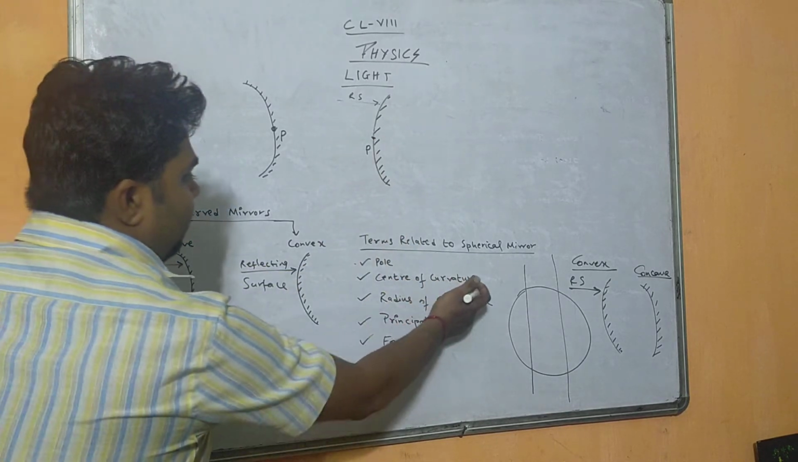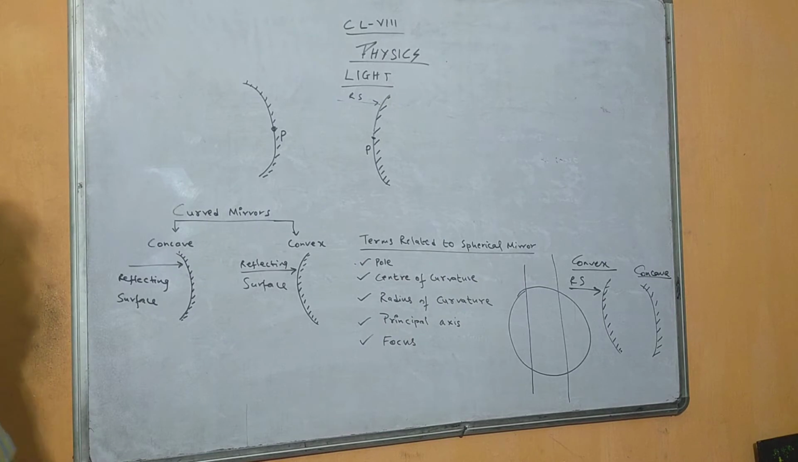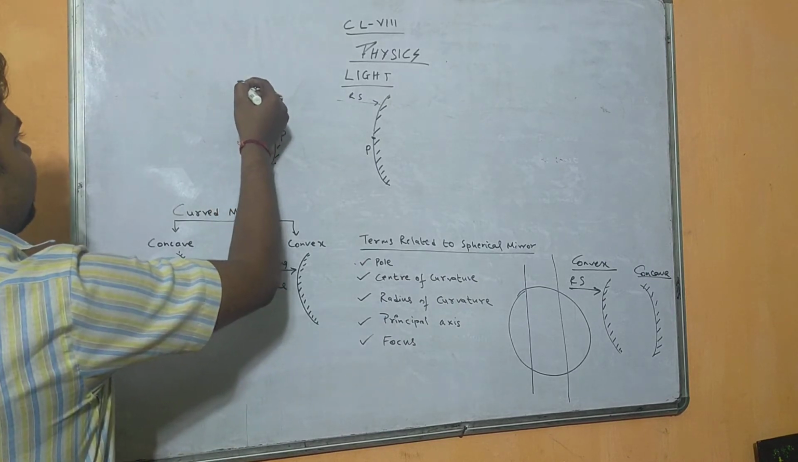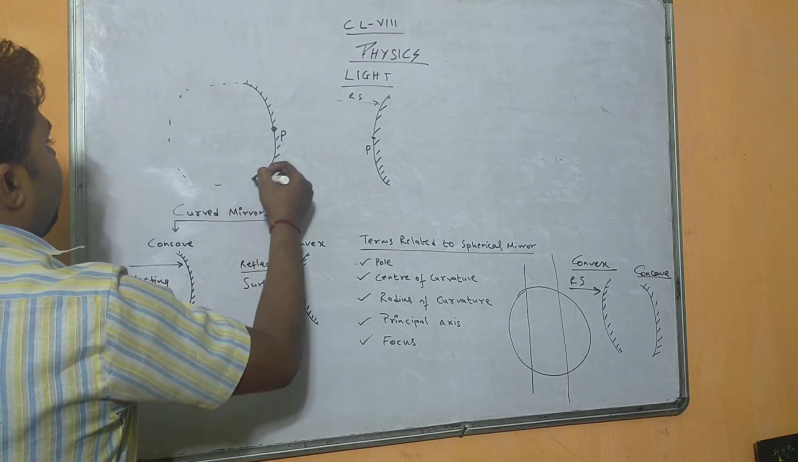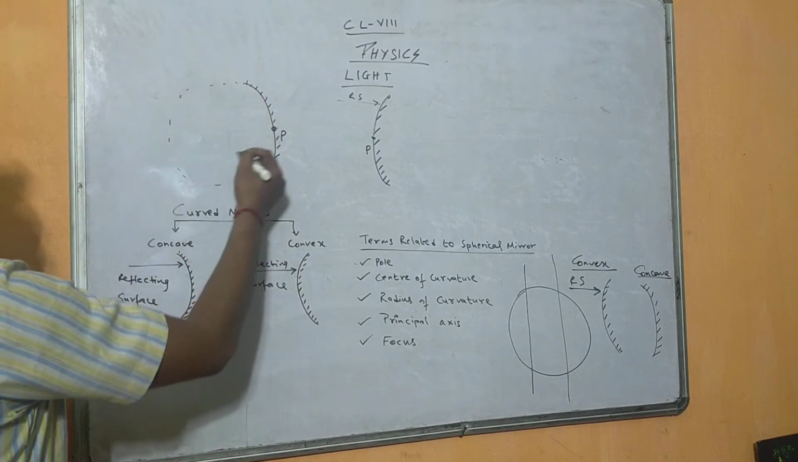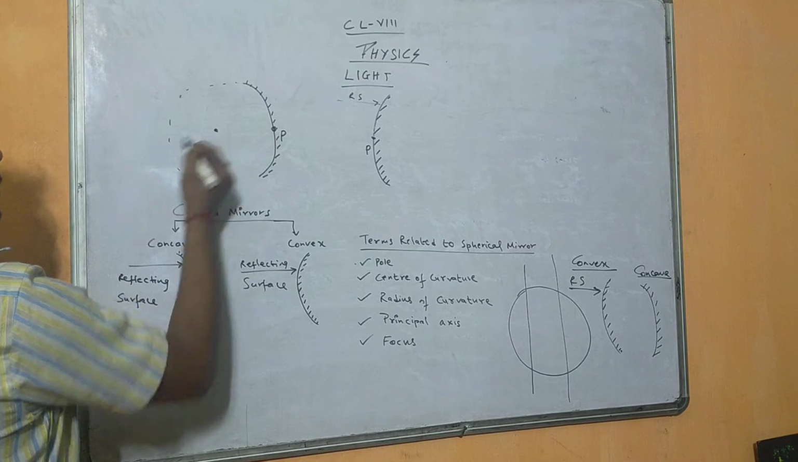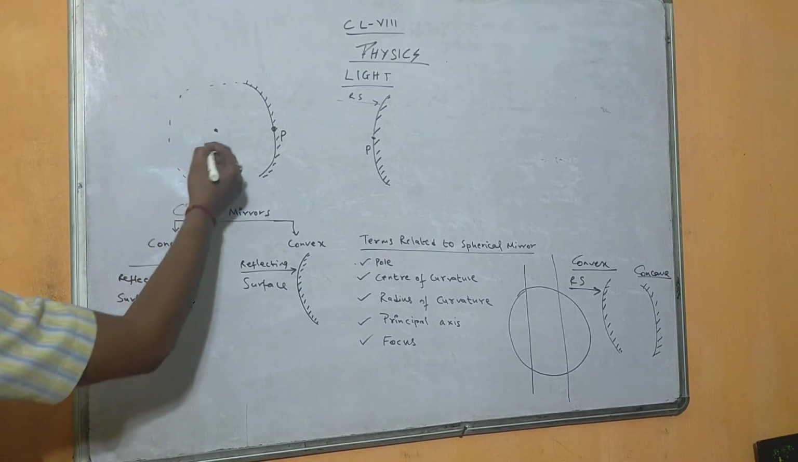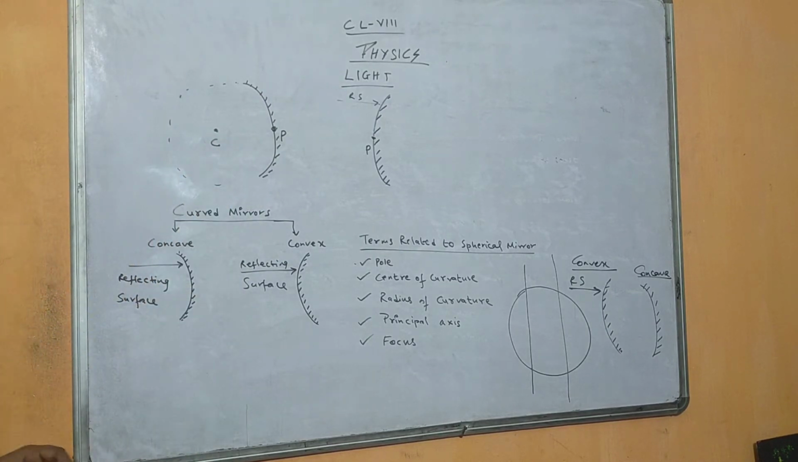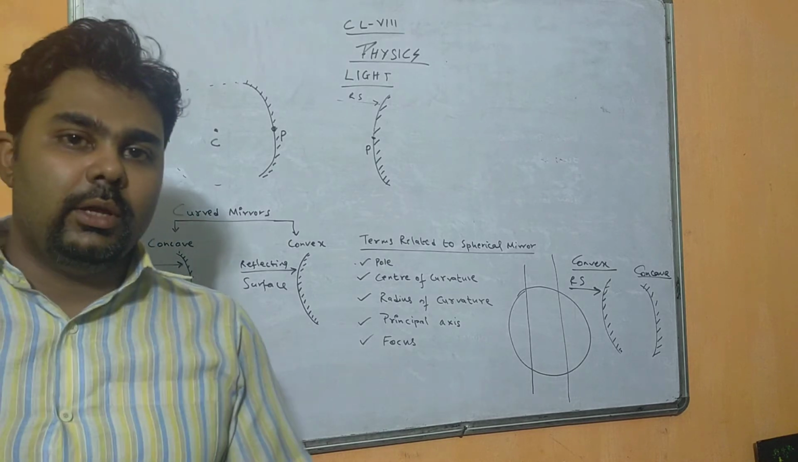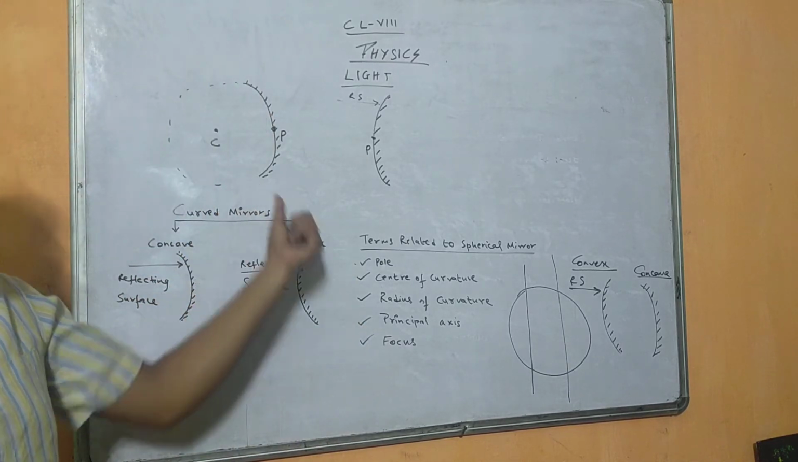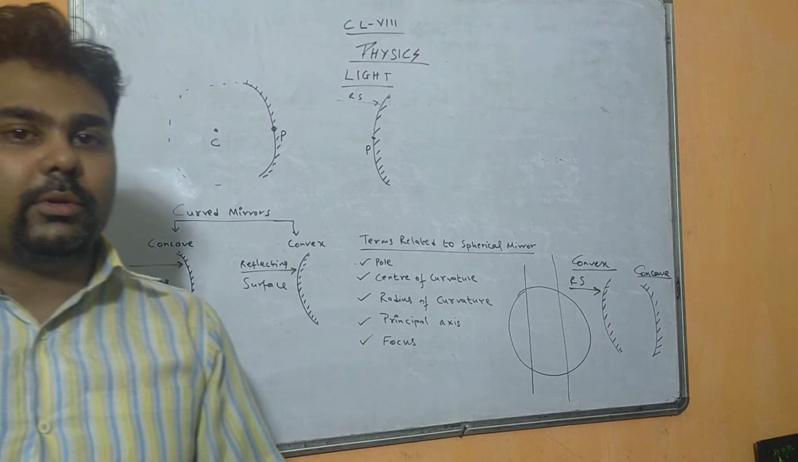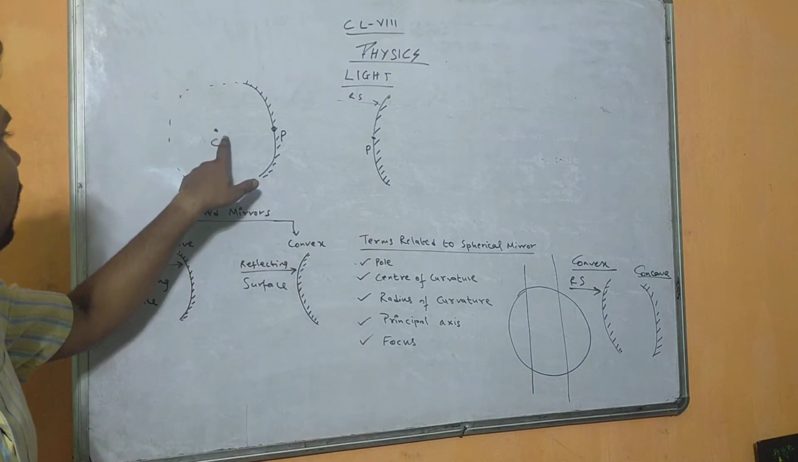Next we have center of curvature. Now consider, if I complete this sphere, we will get one sphere here. What will be the center of that sphere? Let us consider this. This is called the center of curvature. Now how will you define center of curvature? It is the center of the sphere of which the mirror is a part, right?